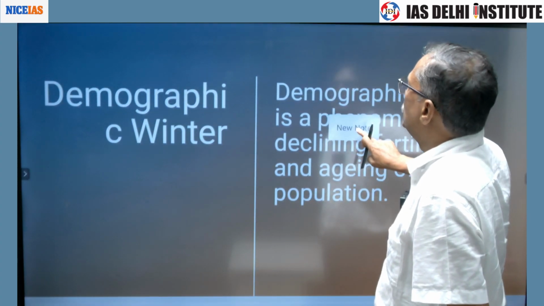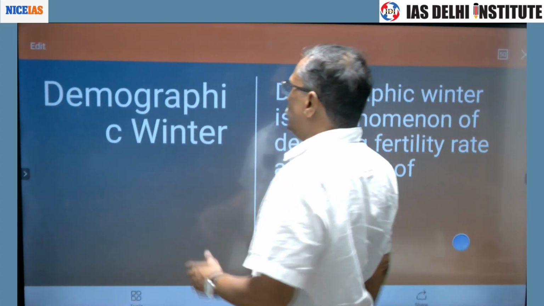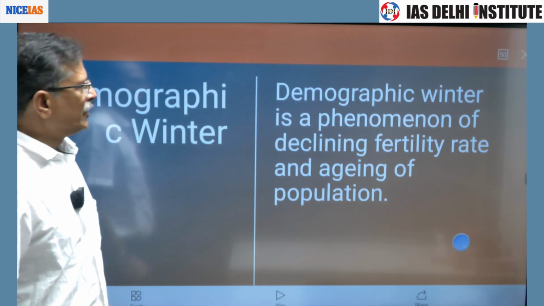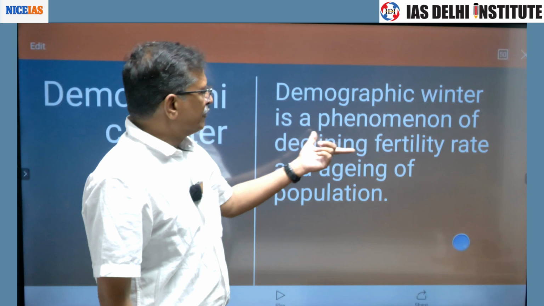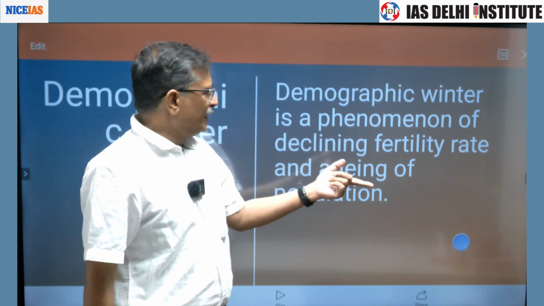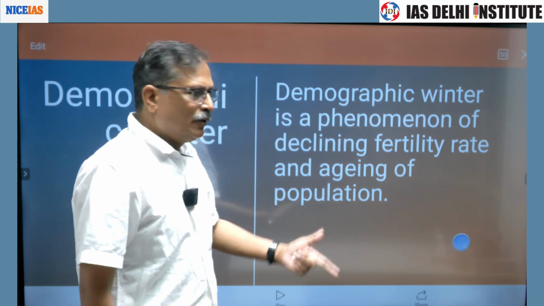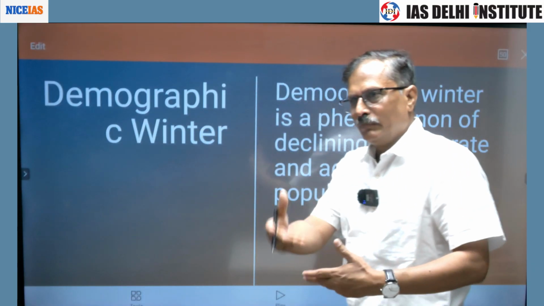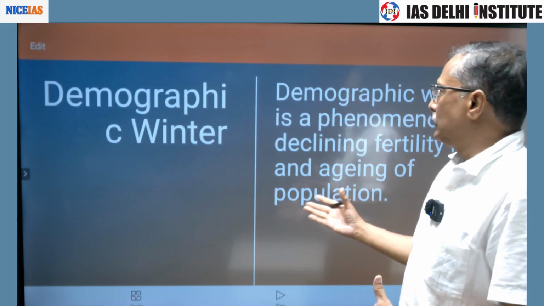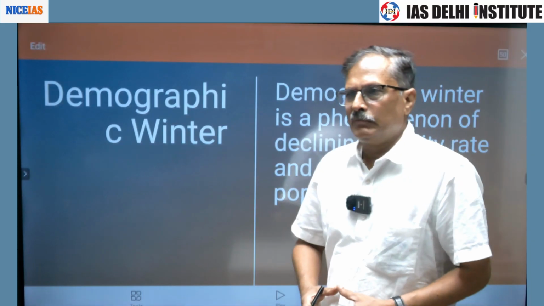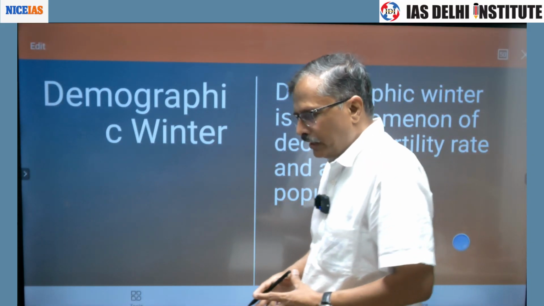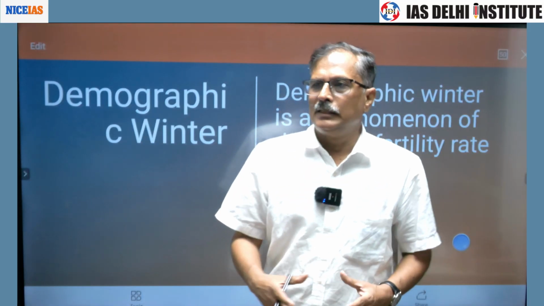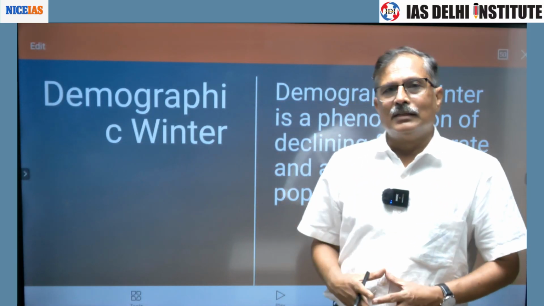So the first slide talks about what demographic winter is. Demographic winter is a phenomenon of declining fertility rate and aging of population. The same thing which I said, this is demographic winter, sometimes also called demographic shift. We find that the world is passing through a demographic shift.